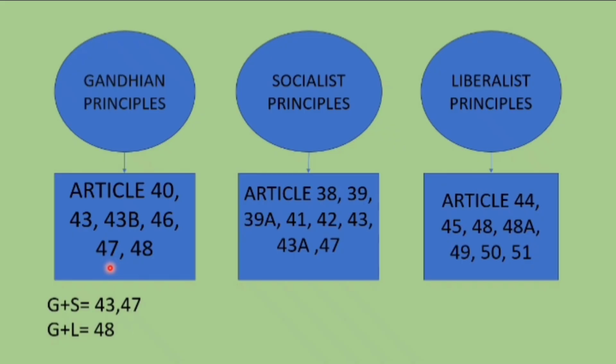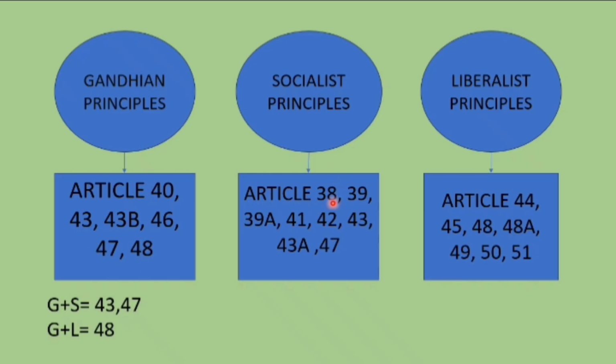Then for 47, that is heaven, that is drugs. Gandhiji says you should not take drugs and you should not take intoxicating substances or drinks. And 48 is like village turns into an agricultural place and animal husbandry. So also he says you should not slaughter cows, milk, etc. for food, right? That is Gandhian principle.